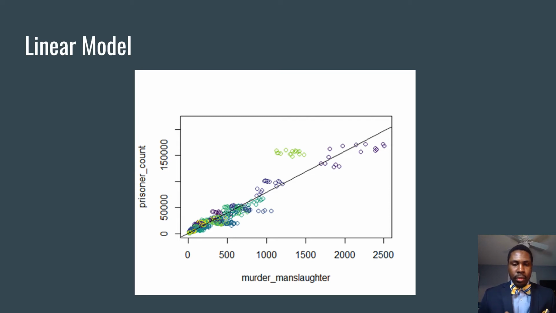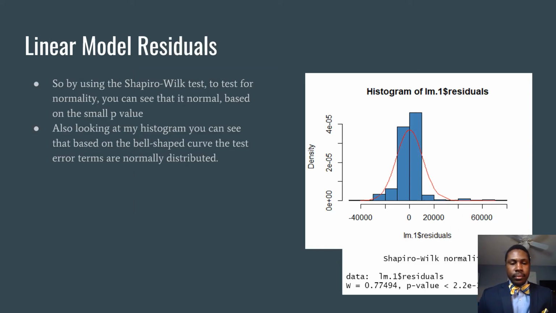But based on the jurisdiction, which are the colors that you see, more crime happens in different states, and some states still have pretty high numbers in those areas. Another way to look at this data would probably be a good chance to see the different states and how they compare against each other with the different crimes. However, I did not do that. So I decided to look at residuals to see whether my data was normally distributed or not.